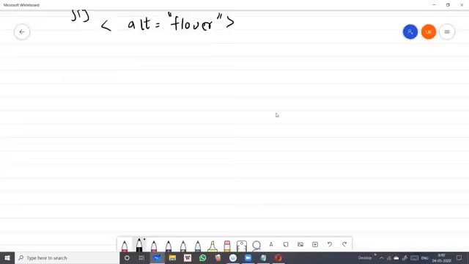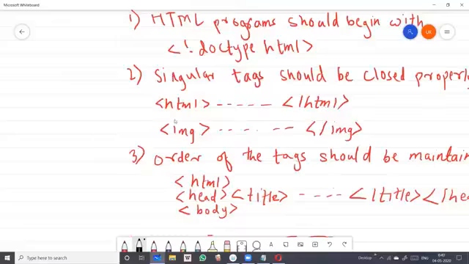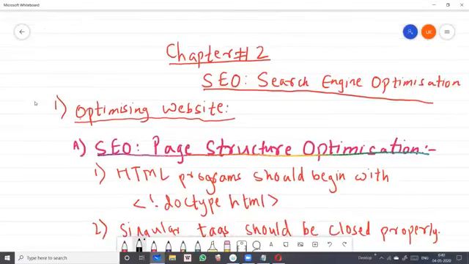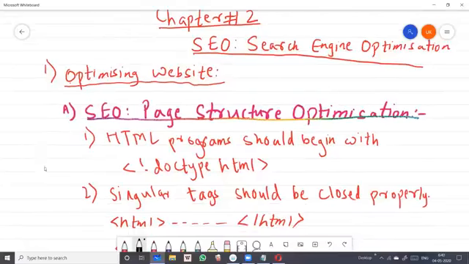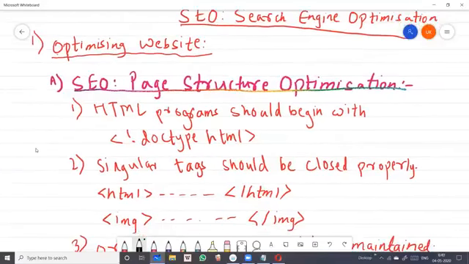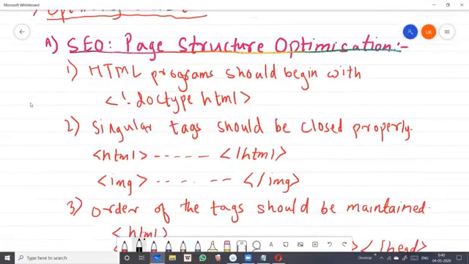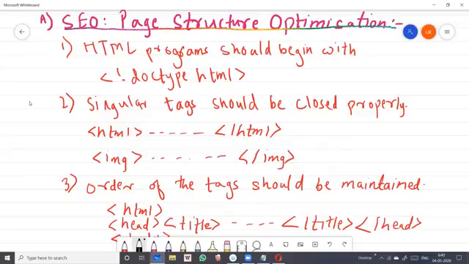First was page structure optimization. We saw 3 points in this: the HTML program should begin with doc type HTML, which we have seen in the example as well.